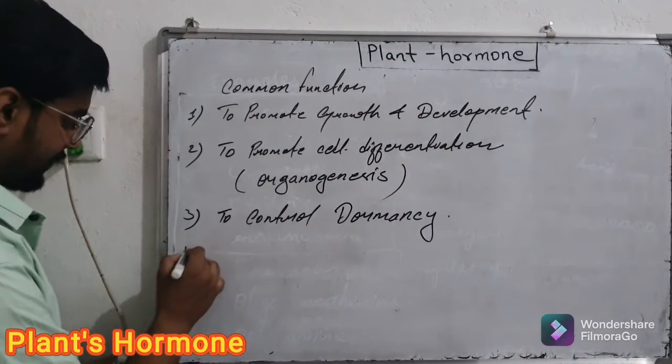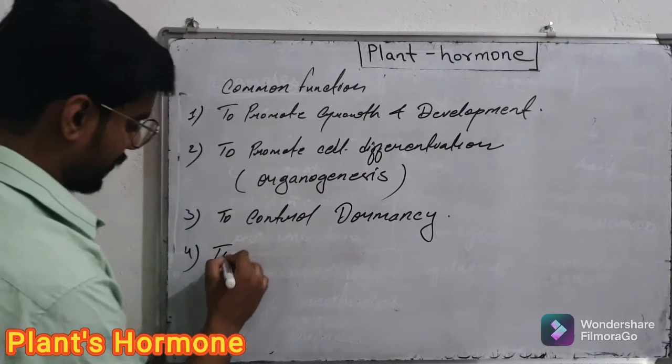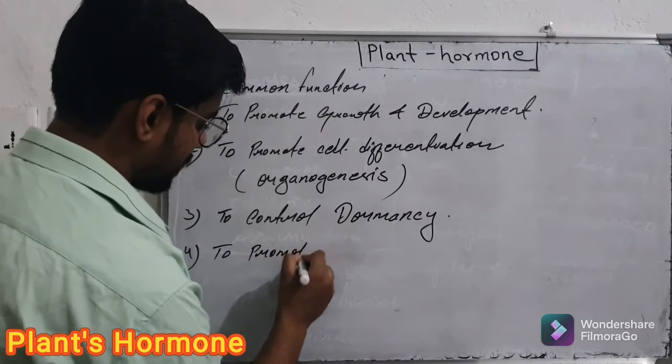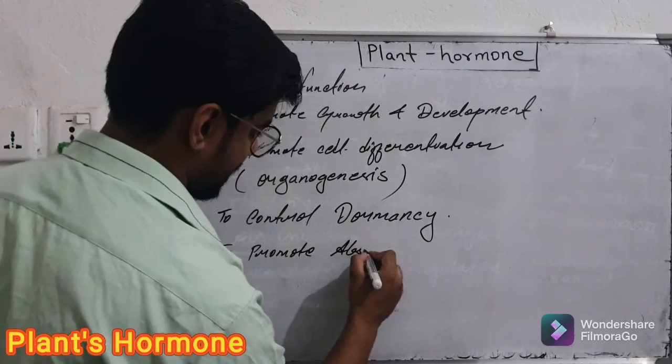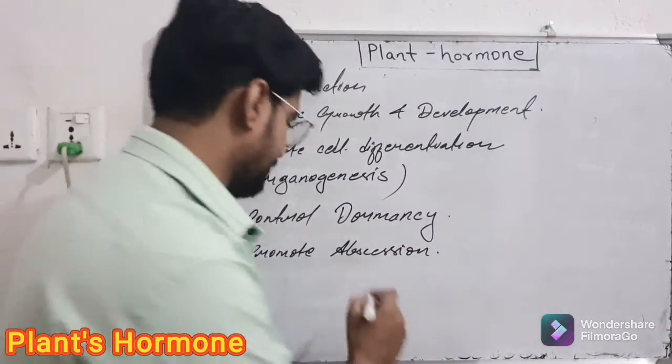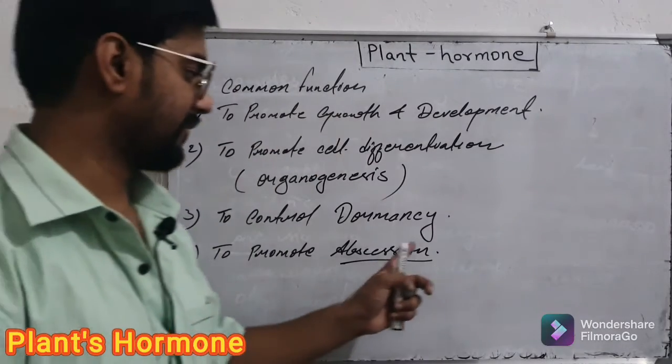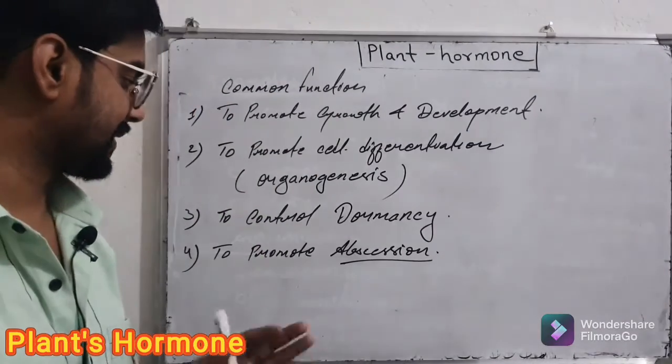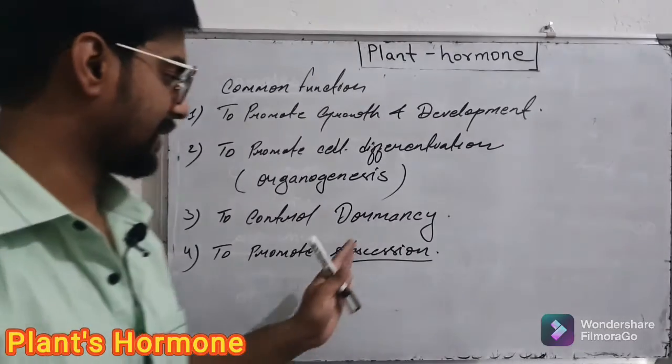Another function is to promote abscission. What is meant by abscission? This is also a scientific word representing a certain process which occurs in plant life.